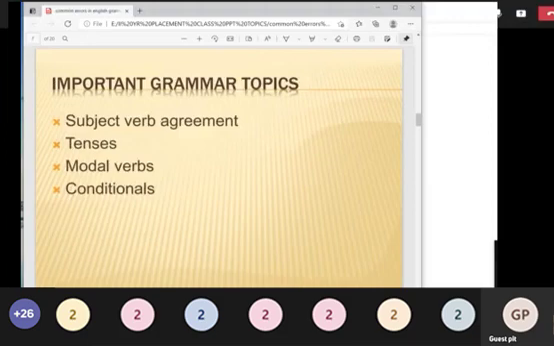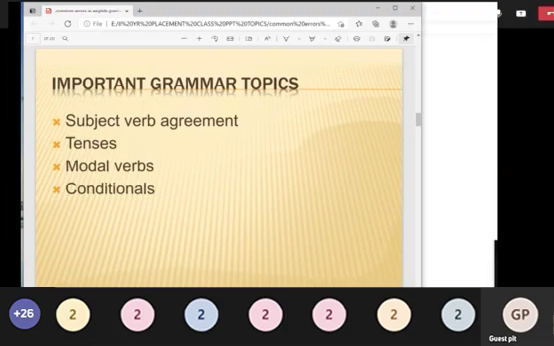Now, what are the important grammar topics that you can memorize? You can learn the rules and exception cases. See, these are the major topics that have grammar rules and exception cases. Of course, whatever topic you take, it will have some kind of grammar rules. But these are the four most important topics that I have taken for today's class, which will definitely confuse you.